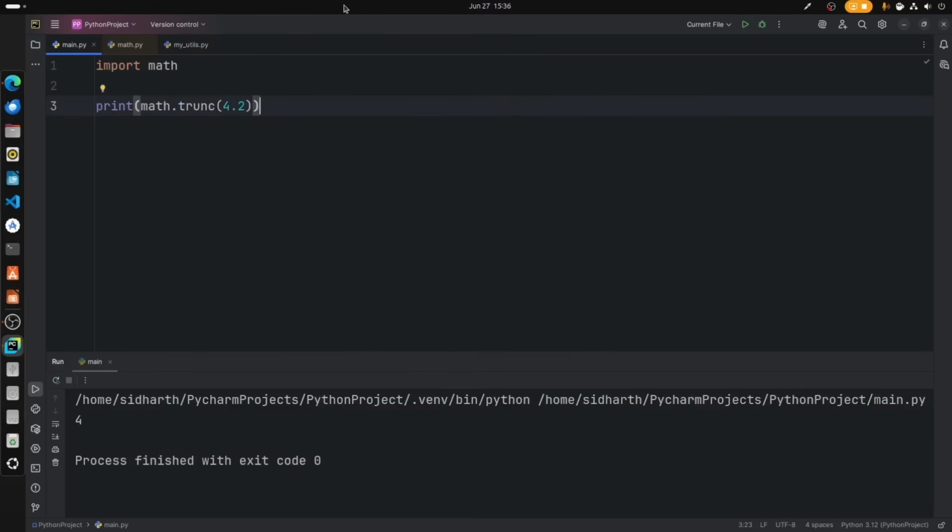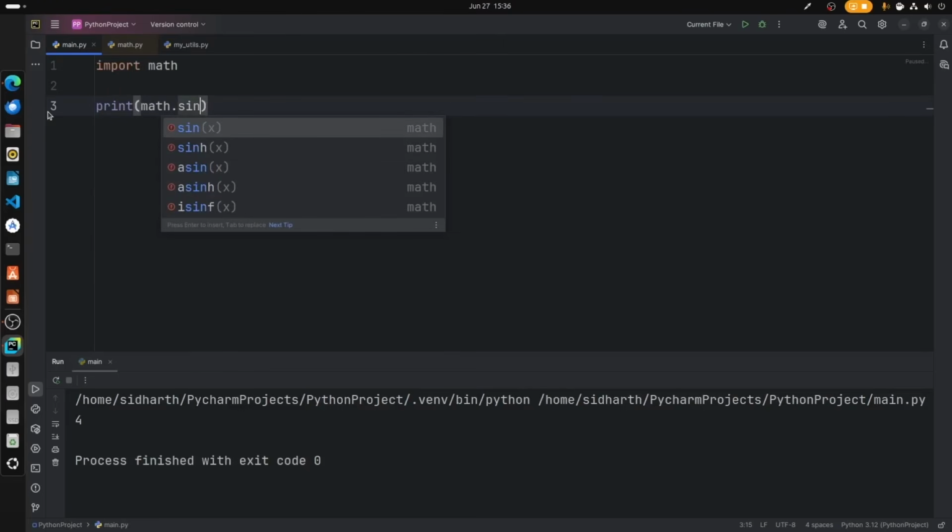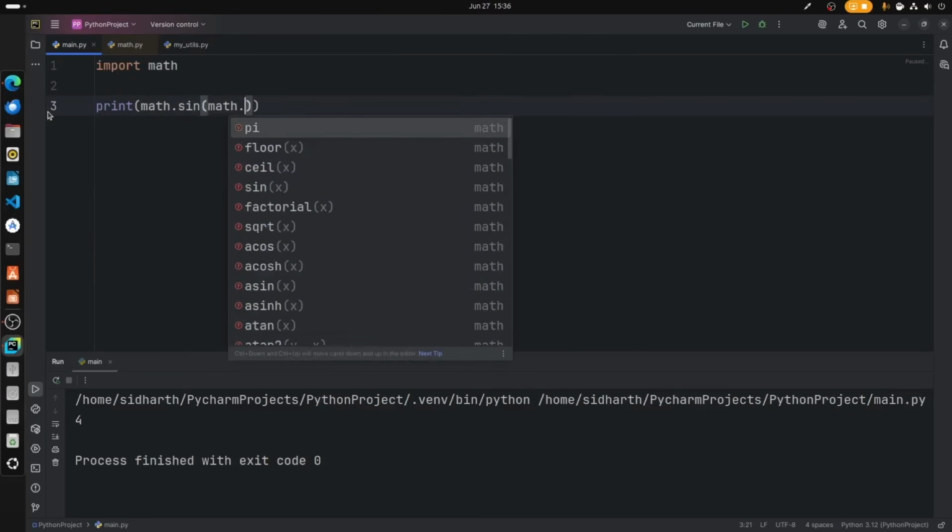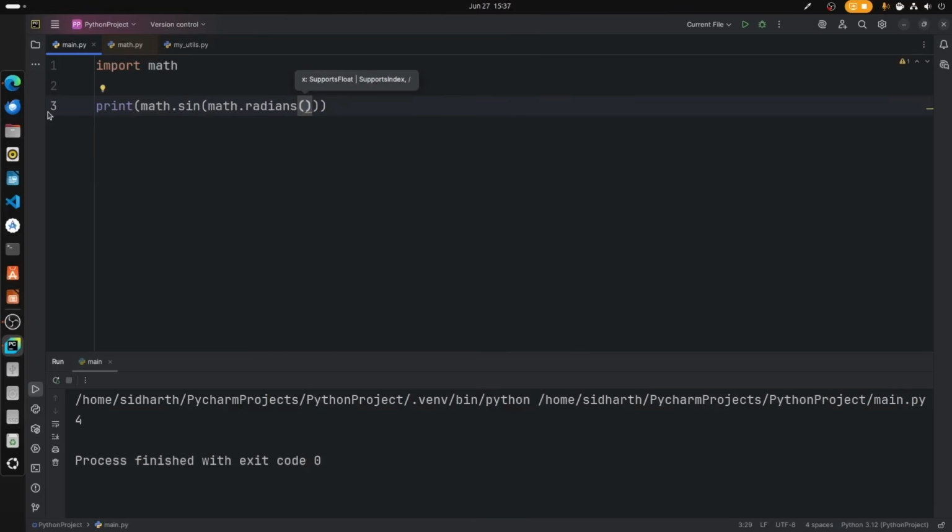Alright, let us move on with trigonometric functions. Trigonometric functions are nothing but sine, cos and all those stuffs, right? So we can print math.sin of math.radians, and I want the radians like 90 for an example. We are printing the values for that. In that case we get 1.0. So we are getting sine 90 degrees, and that is 1.0.